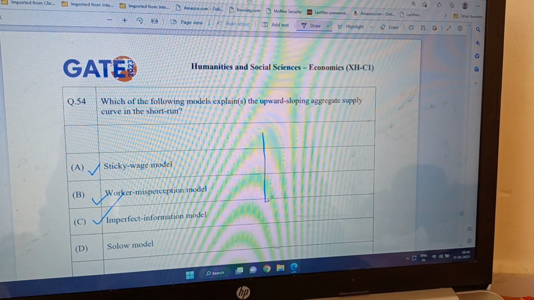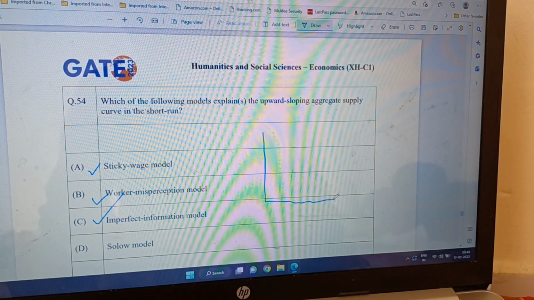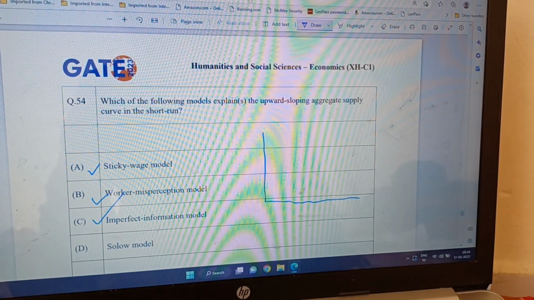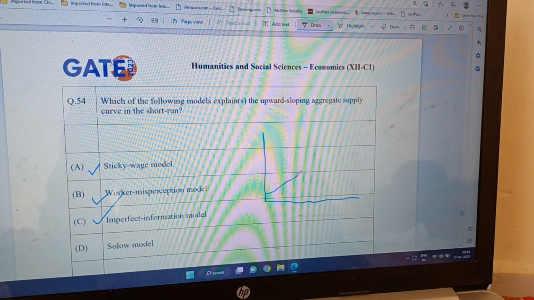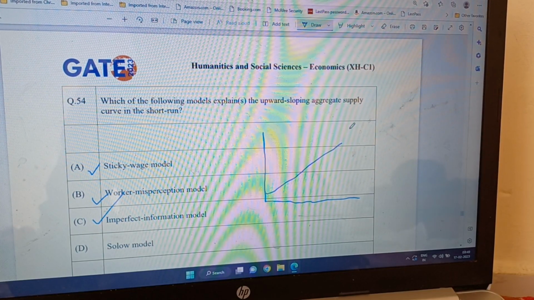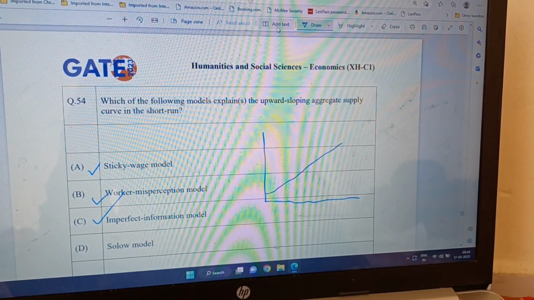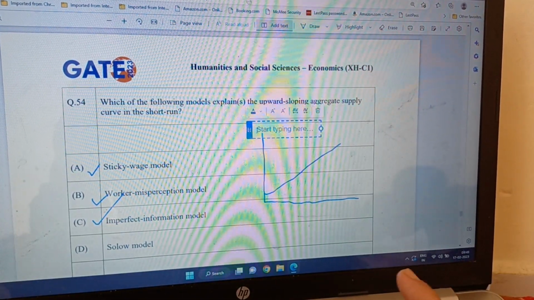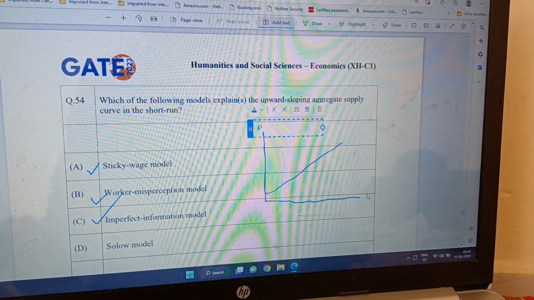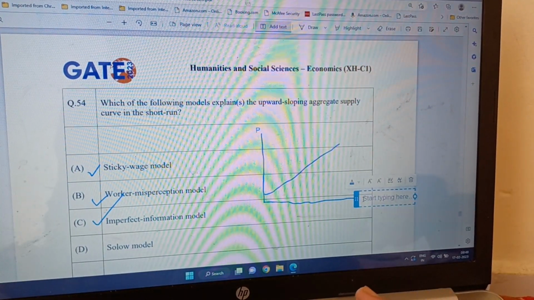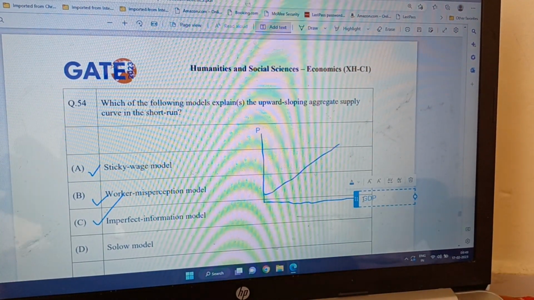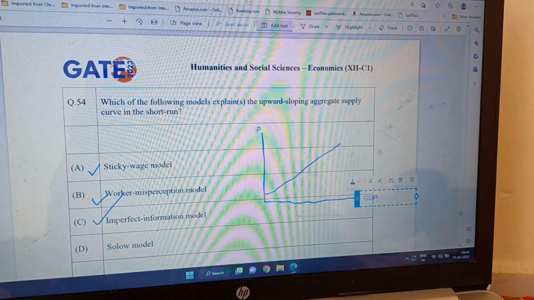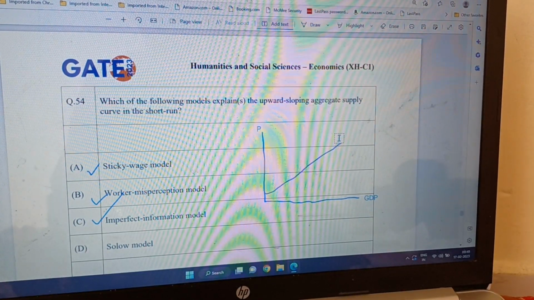So we have GDP on this side, and our aggregate supply is like this. This side, of course, will be price, and this one is the short run aggregate supply curve.